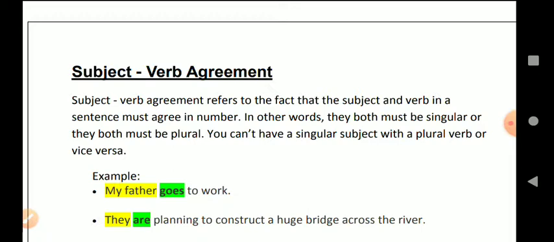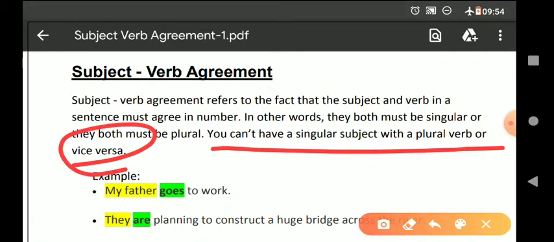इसका मतलब यही होता है कि in any sentence subject और verb एक जैसे होने चाहिए. If the subject is singular, then verb should also be singular, and if the subject is plural, then verb should also be plural. In other words, they both must be singular or they both must be plural. You can't have a singular subject with a plural verb or vice versa. Vice versa means opposite. Means you can't add in a sentence a singular subject with a plural verb.